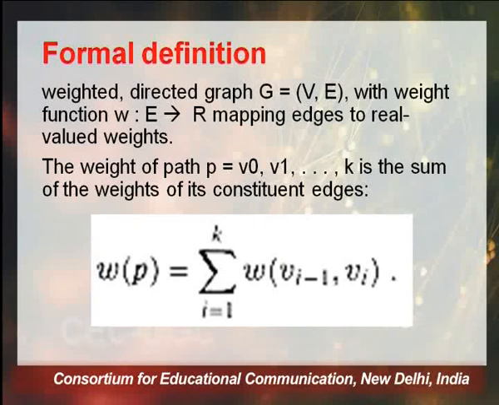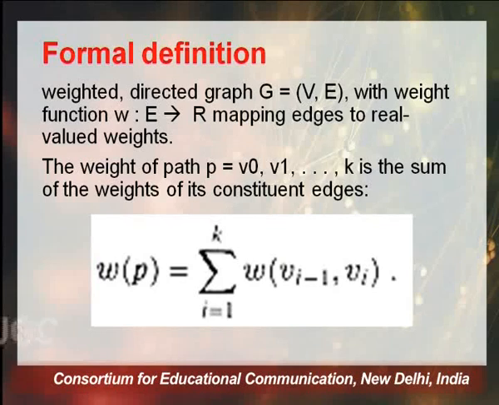So a weighted directed graph, as the standard representation says, is a graph with a set of vertices V and a set of edges E, with a weight function W which maps each and every edge to a real number. So W is from E to the real numbers, that means it is mapping edges to a real number, which is actually the weight of that particular edge.